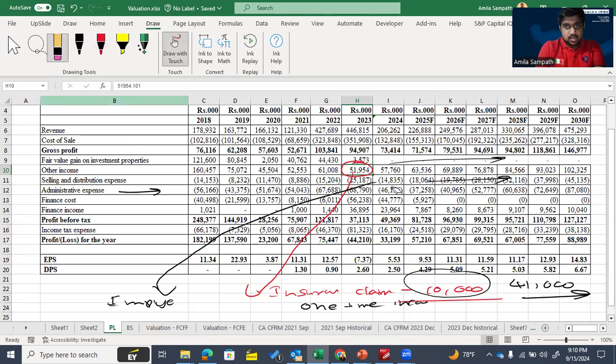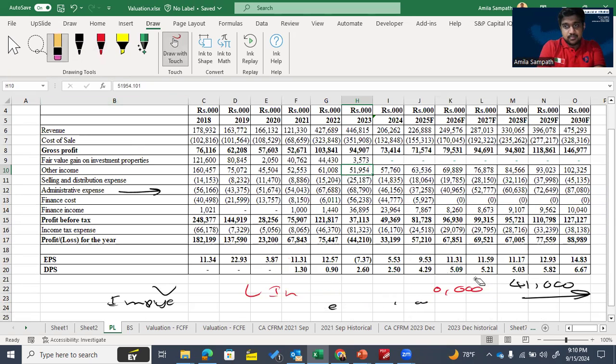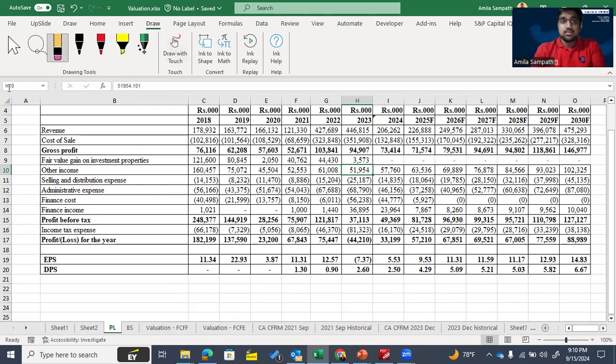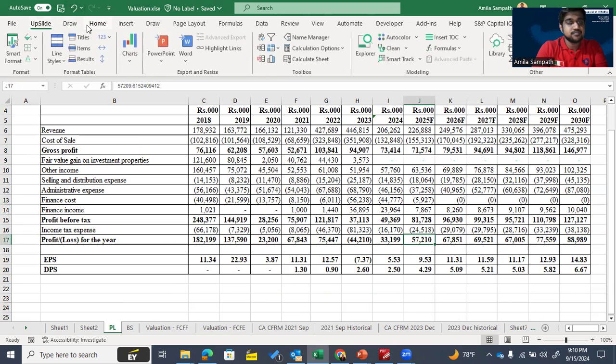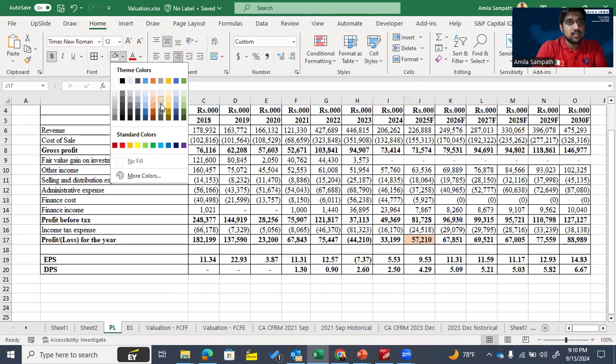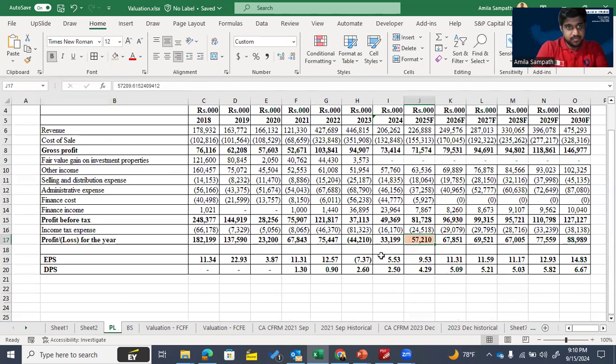Here is our P&L. For the financial year 2025, we forecasted our net profit as 57. As I told you, we can't derive the free cash flows from net profit. We need to use EBIT, earnings before interest and tax.